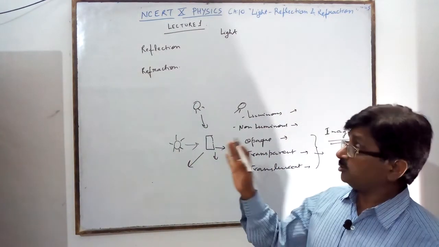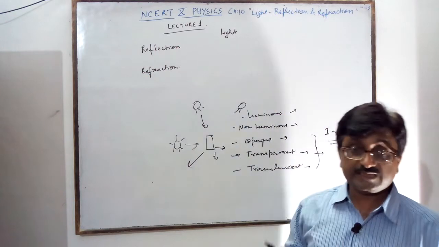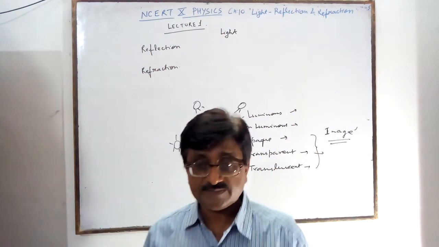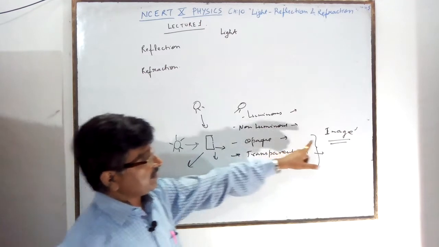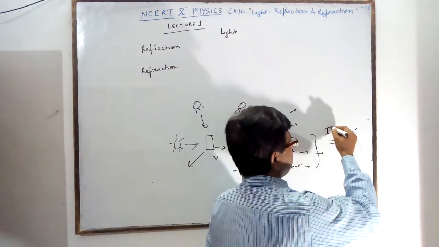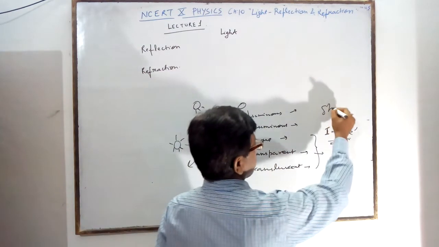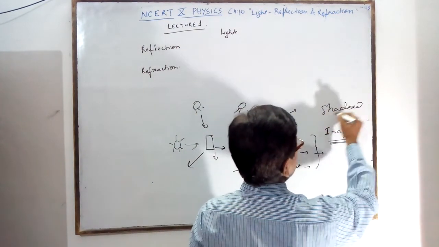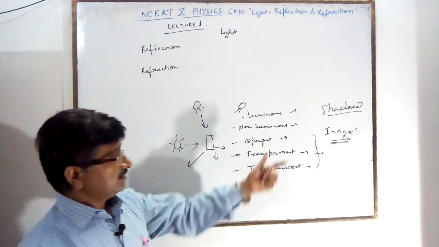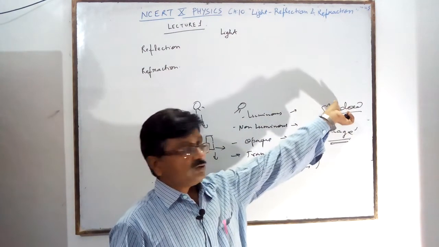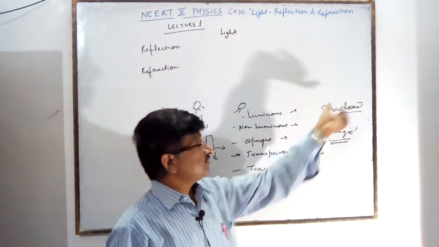Based on the shadow formation, image here means your shadow forms. There is a natural, real image, but it is also known as a shadow. What is a shadow? A shadow is dark. That is called an image: image formation, shadow formation. Your shadow is here.